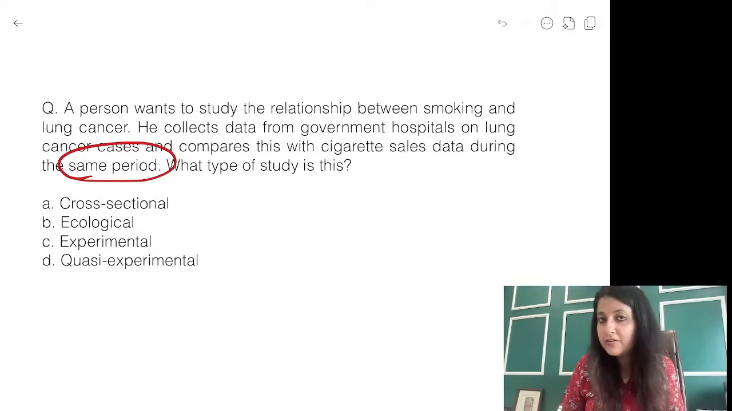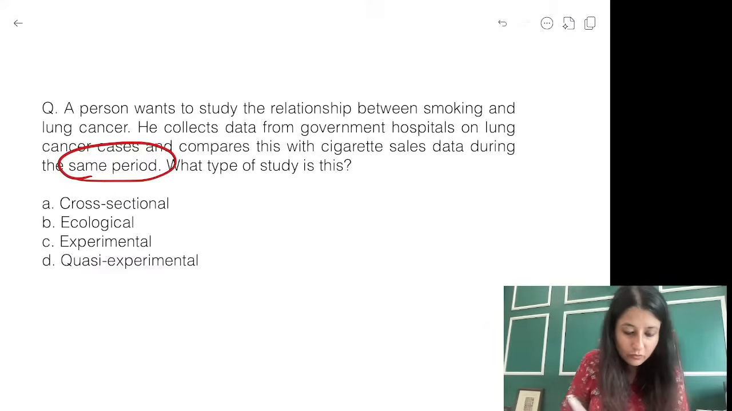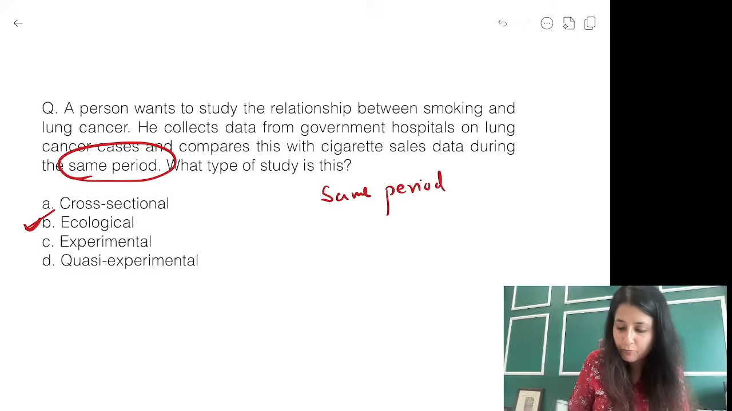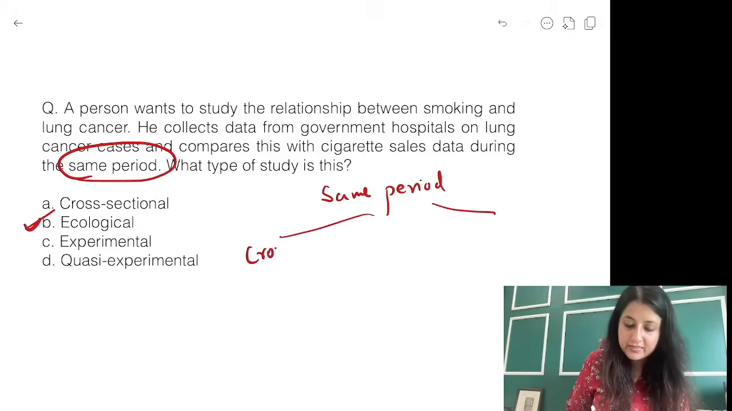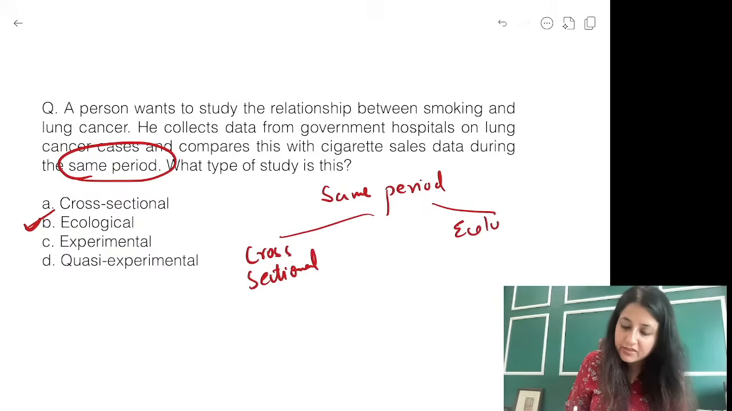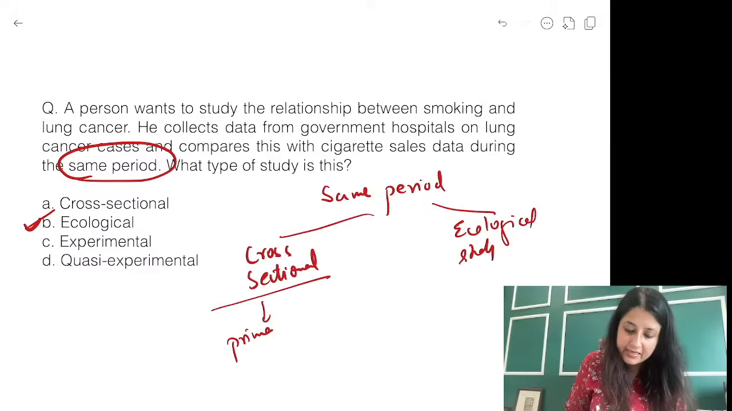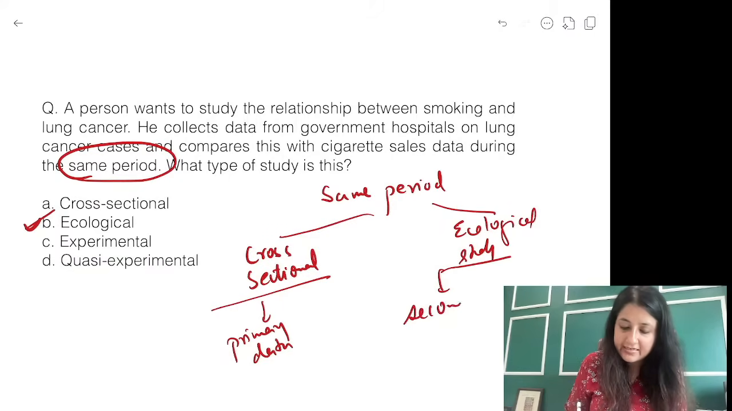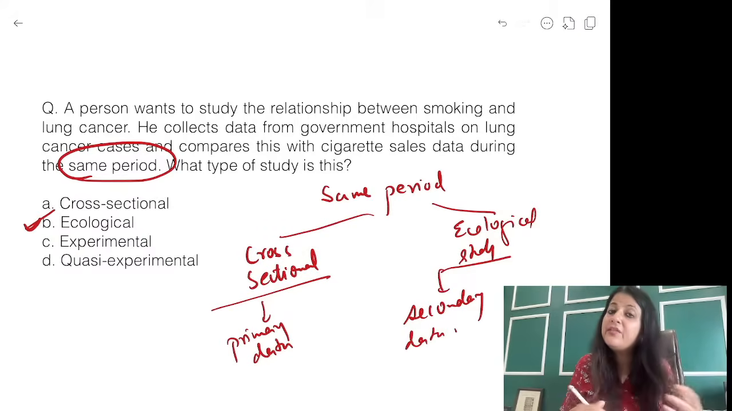What is the answer over here? Buzzword for ecological is populations, secondary data. So over here this is ecological. Why? At the same point of time, we can have two types of studies. We can either have a cross-sectional study or an ecological study. In cross-sectional, I will rely on which data? Primary data. In ecological, I will rely on what data? Secondary data. Secondary data means previously collected data.